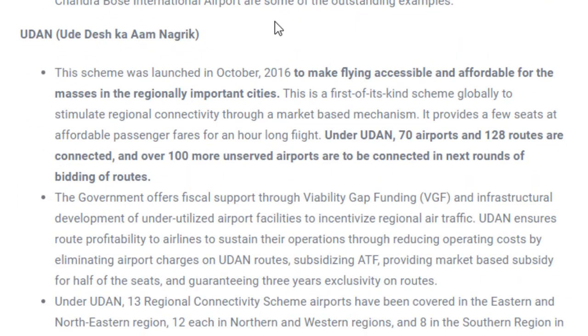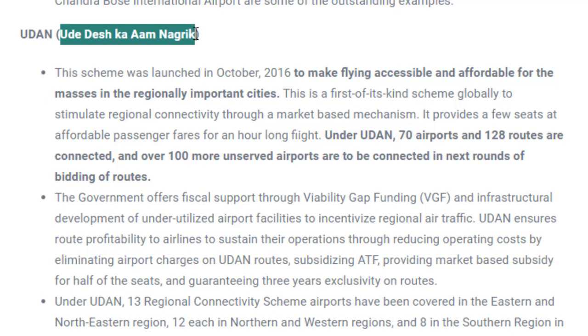Fine. Udan. So there is a scheme launched which is called Ude Desh Ka Aam Nagrik. By the name itself it is clear that common people can use air transportation to travel from one place to another. Since air transportation is very costly in nature, that's why the scheme was launched. And the main objective of the scheme is to make flights cheaper.